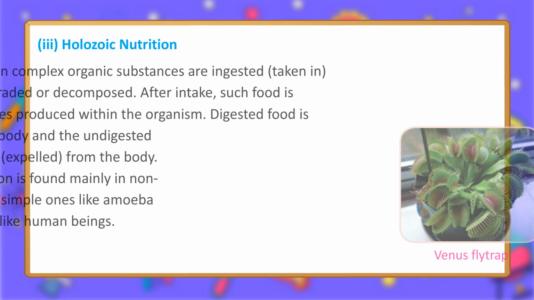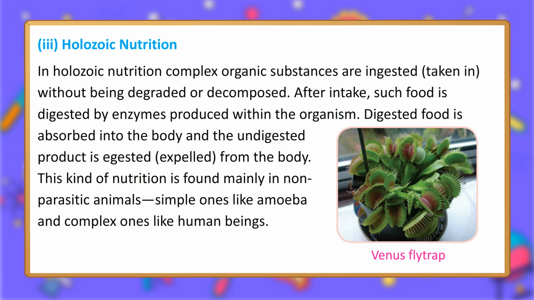3. Holozoic nutrition. In holozoic nutrition, complex organic substances are ingested, taken in, without being degraded or decomposed. After intake, such food is digested by enzymes produced within the organism. Digested food is absorbed into the body and the undigested product is egested, expelled, from the body. This kind of nutrition is found mainly in non-parasitic animals, simple ones like amoeba and complex ones like human beings.